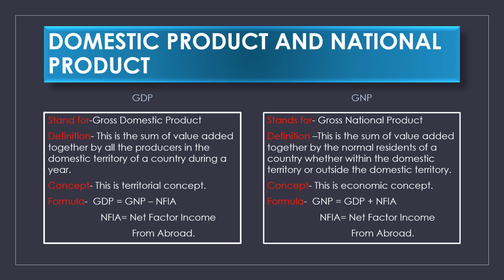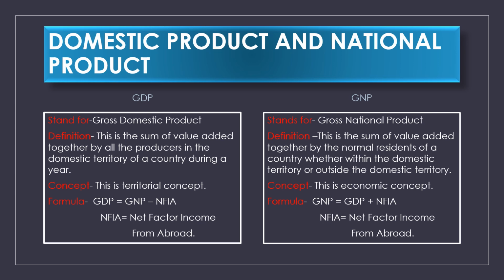Now, GDP stands for Gross Domestic Product, and GNP stands for Gross National Product. It is very easy. Now, the definition of GDP. This is the sum of value added together by all the producers in the domestic territory of a country during a year. Clear? When we consider the GDP, we consider the domestic territory.